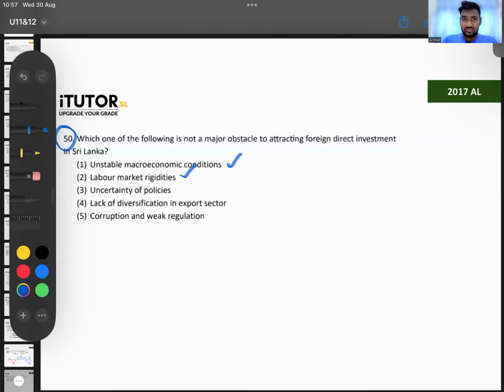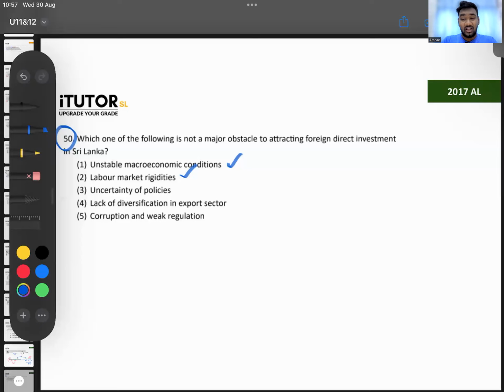Uncertainty of policies. Do you think that's an obstacle? So today the government says the income tax rate is 10%. Next month they say corporate income tax is 20%. After that they again come and say it is 30%. Right? They keep on changing these policies. Is that an obstacle? That is an obstacle, guys.